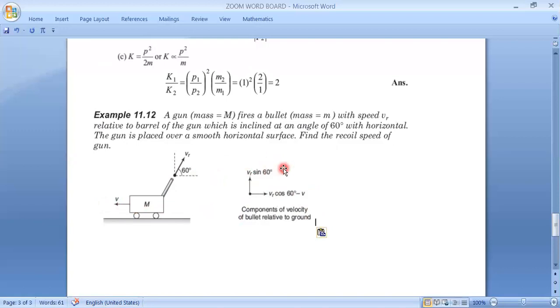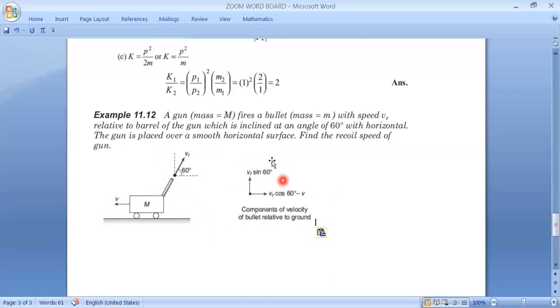But what about this Vr sin 60? We do not require it at all because we are going to conserve the linear momentum along the horizontal direction only. Again, if I ask you, we can say this is also the real velocity because the frame has no movement along the vertical direction.